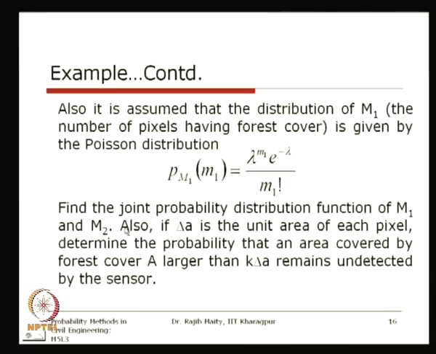This is straightforward, as we have seen in the last slide, how to get the joint distribution once the conditional and the marginal are available to us.